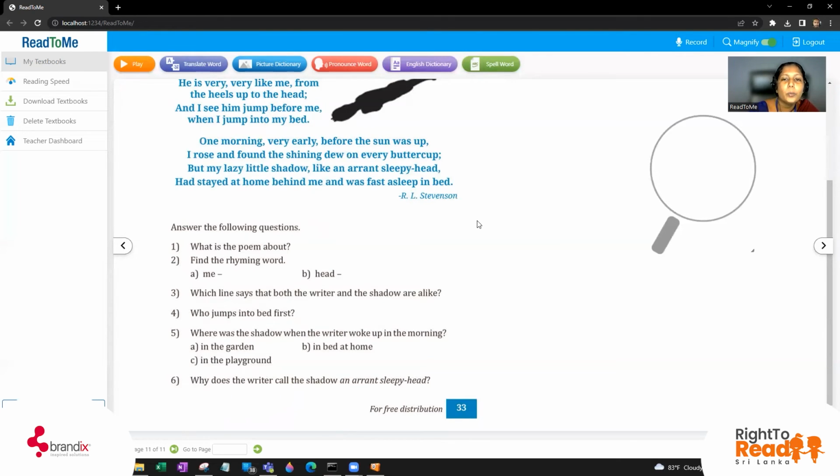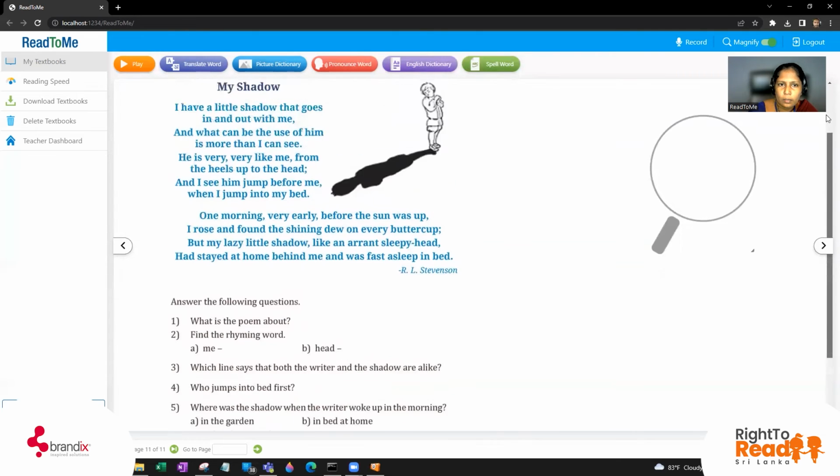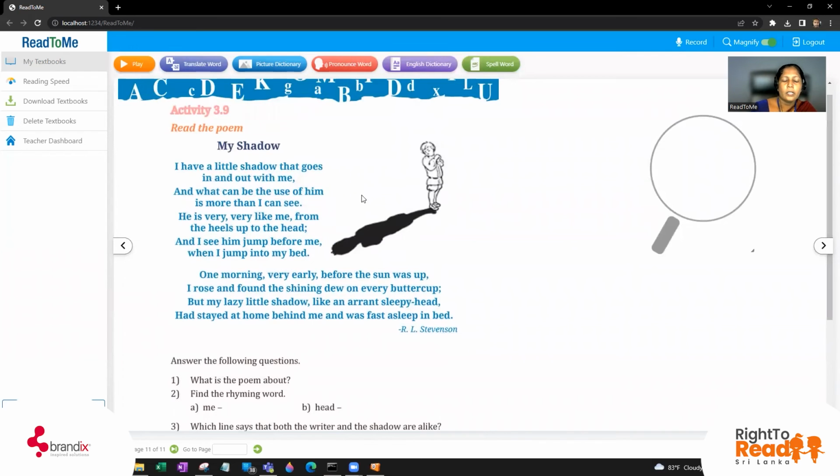Find the rhyming words. Okay. What do you mean by rhyming words? Can you please tell me what rhyming words are? Rhyming words means the words, of course, you don't need to worry about the meaning of rhyming words. Meaning, of course, we won't consider. Rhyming words means words, the same pronunciation, but the meaning can differ.